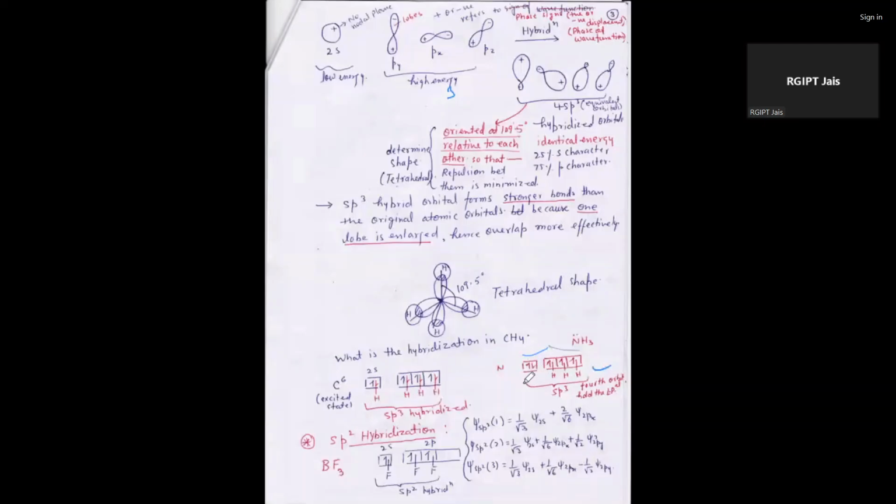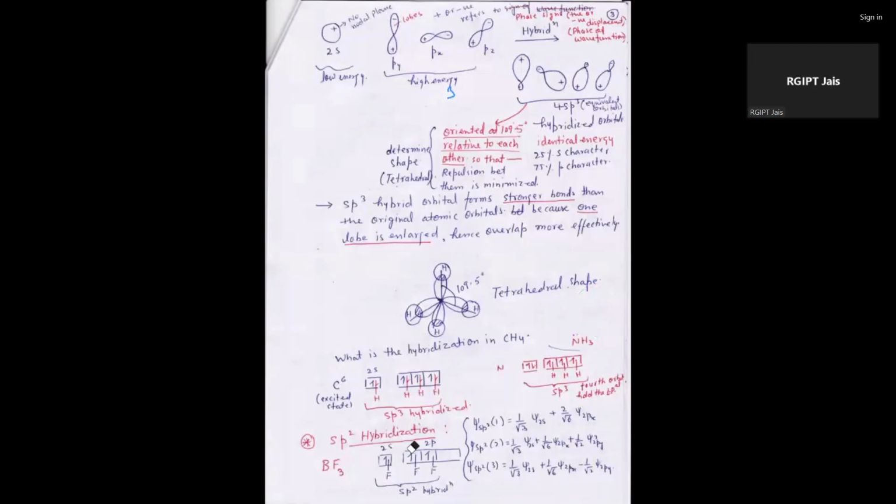If it is hybrid, an electron is transferred here, and one lone pair is left, and its shape is known as pyramidal. There is one lone pair and three hydrogens attached. That's why that lone pair of electrons is easily donated by nitrogen, so it is highly basic compared to methane.